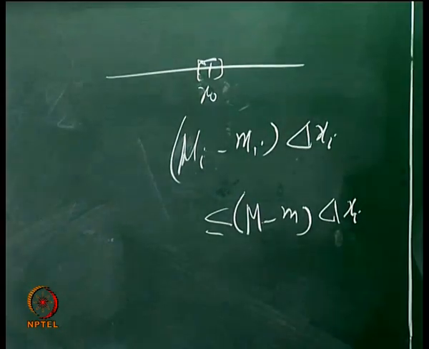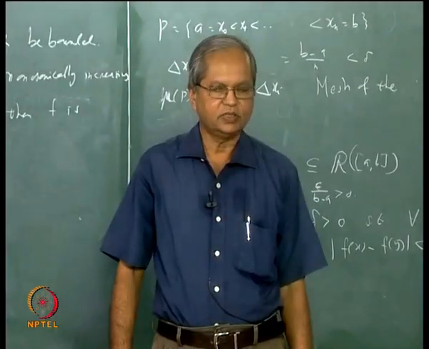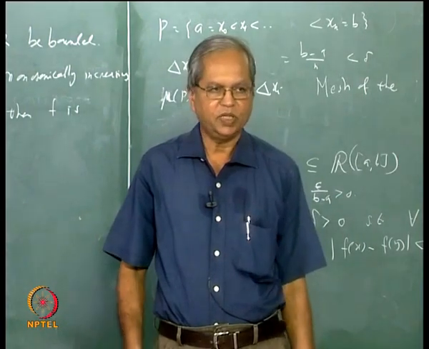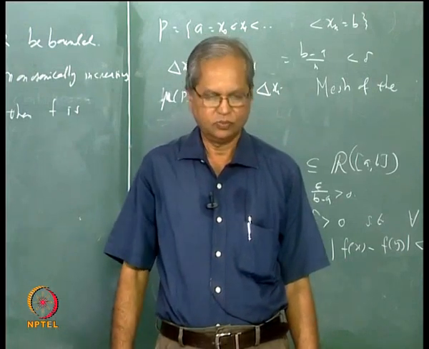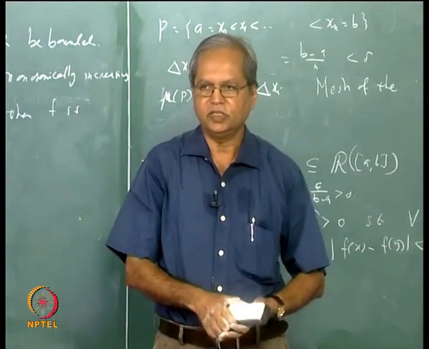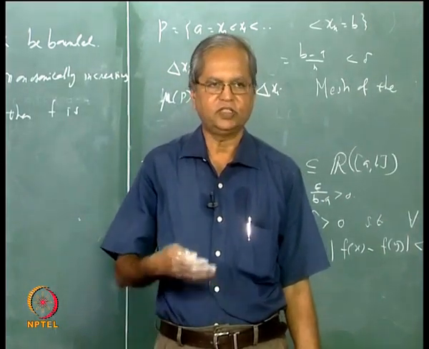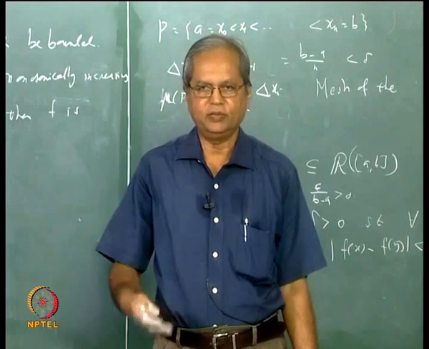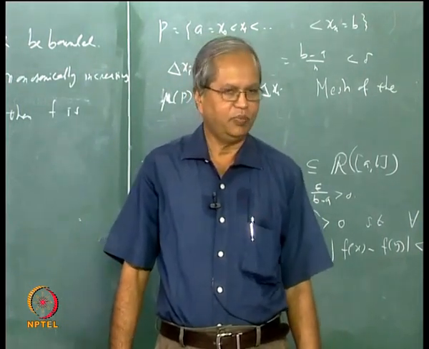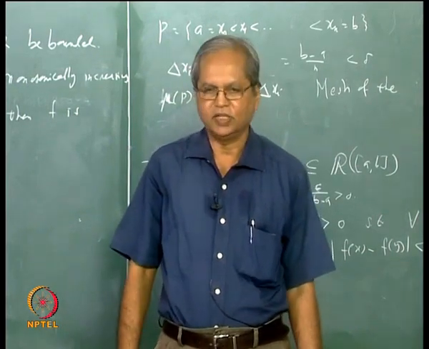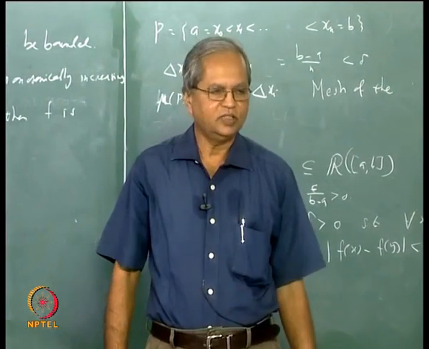So there is nothing particular about 1 or 2 or anything. If a function is continuous everywhere except at a finite number of points, then it will be Riemann integrable. But then the natural question is how far we can go in this. What if it is discontinuous at infinitely many points, or countably many points, or uncountably many points? That is, what is the maximum number of discontinuities that one can allow for a function to be Riemann integrable? That is an interesting question.